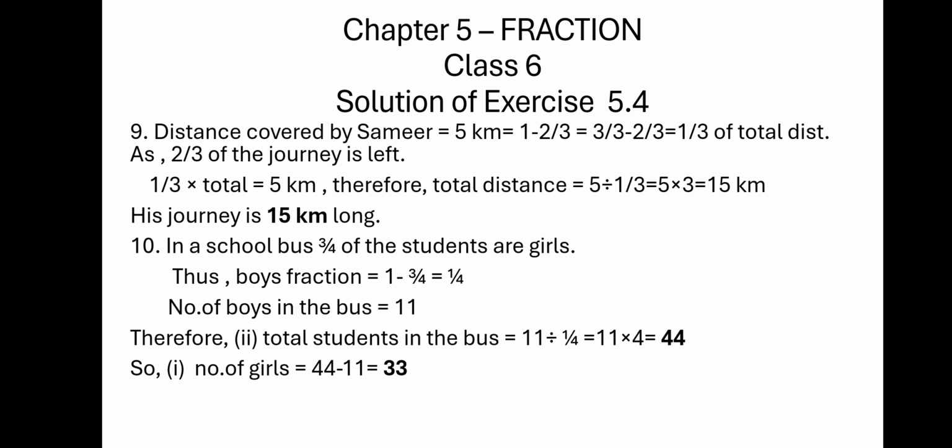In a school bus, 10th question, 3/4 of the students are girls. Thus the boys' fraction is 1 upon 4. The number of boys in the bus is 11. Therefore the total students in the bus is 11 divided by 1/4, and that is equal to 44. And the number of girls will be 44 minus 11. So first I found the total number of students by taking the boys as 1/4 of the total students. The boys' number is given, so we have to find it like that.